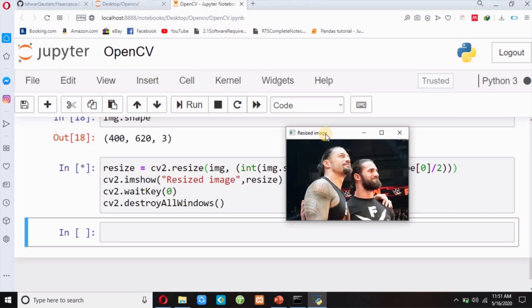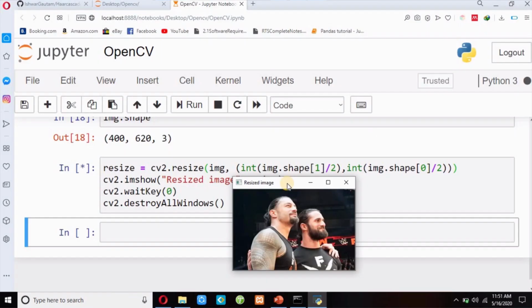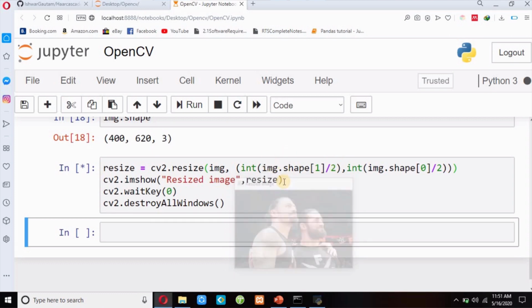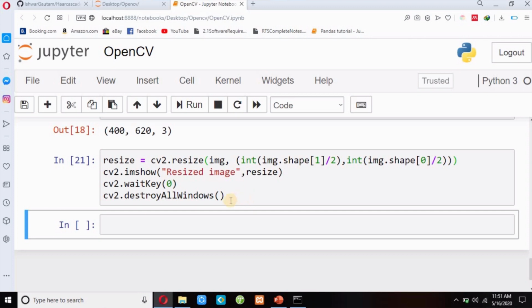My image is resized to half. So this is the best method to resize your image. First of all, you have to identify the shape of your image, and then you can either reduce your image or increase your image, meaning increase the size of your image. Now if I press any key, it will destroy my window.